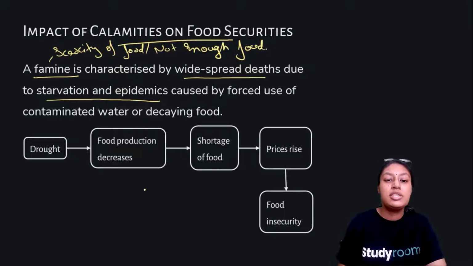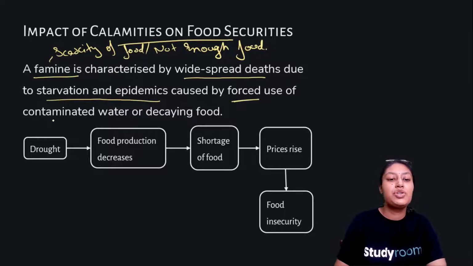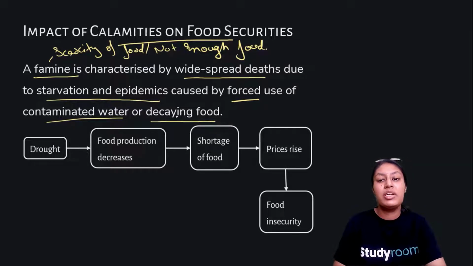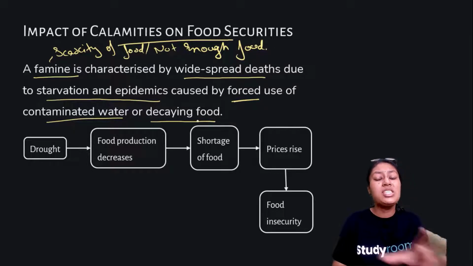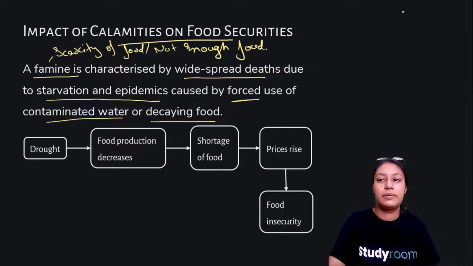Now there are majorly two forces of this. First is use of contaminated water, means impure water or a kind of water that is not suitable for human drinking, or decaying of food. Okay, means not having proper and nutritious food. Now let's understand the pattern of this and how this happens.